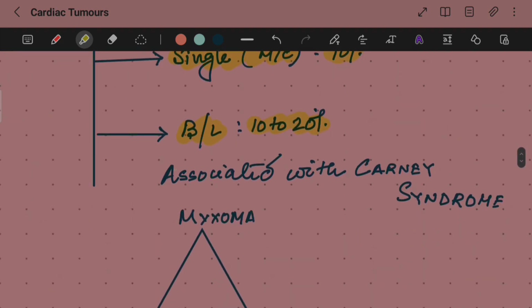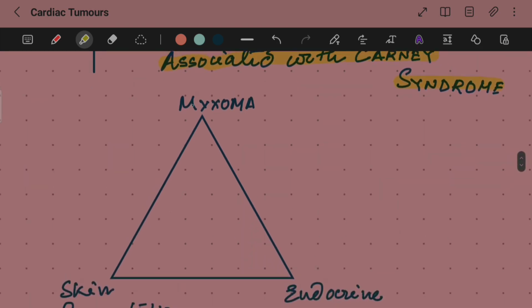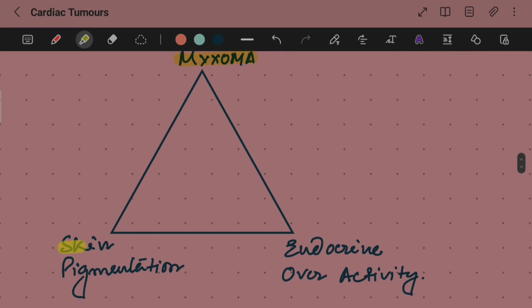Now, these are usually associated with Carney's syndrome, and symptomatically they follow a triad, that is myxomas, skin pigmentations, and endocrine overactivity, and this entire triad is associated with Carney's syndrome. So whenever there is myxoma, there are associated skin pigmentations, and there is associated endocrine overactivity as well. So it becomes a very characteristic finding.